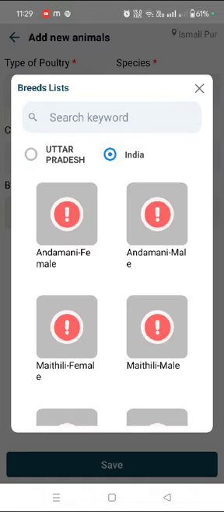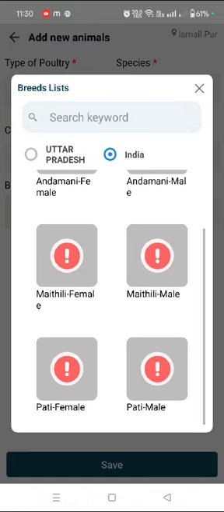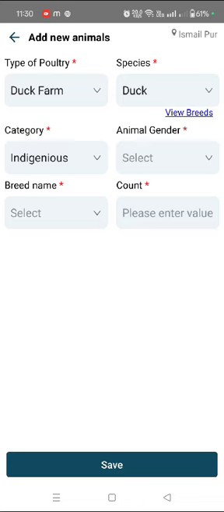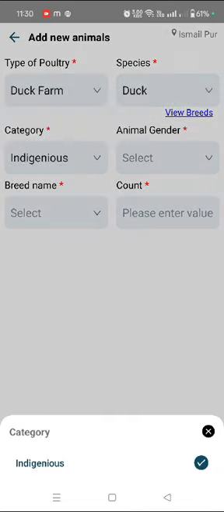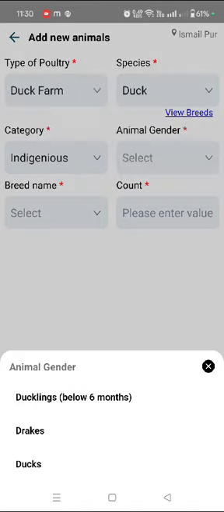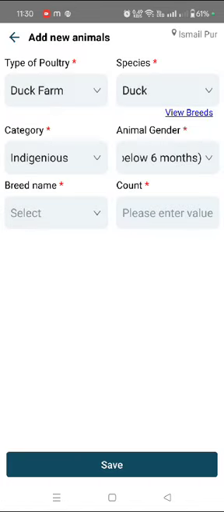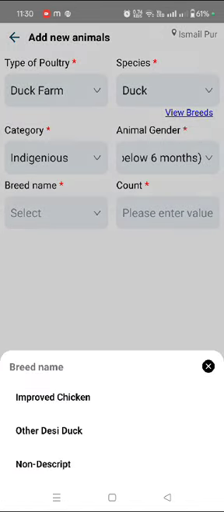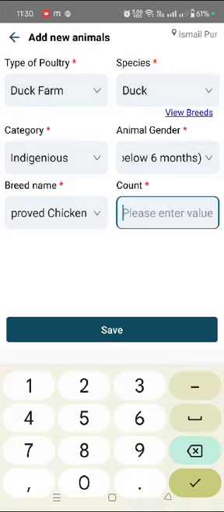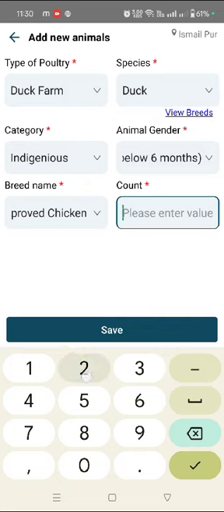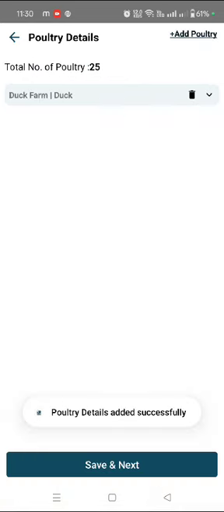No breeds in Uttar Pradesh for duck are registered till now. So from India we have selected one breed. So automatically the category is auto populated with the help of the breed we have selected. Then we need to select the animal gender. I think duckling is there. Breed name, I said impure chicken. Count how many animals are there in a farm, I said 25 and save.